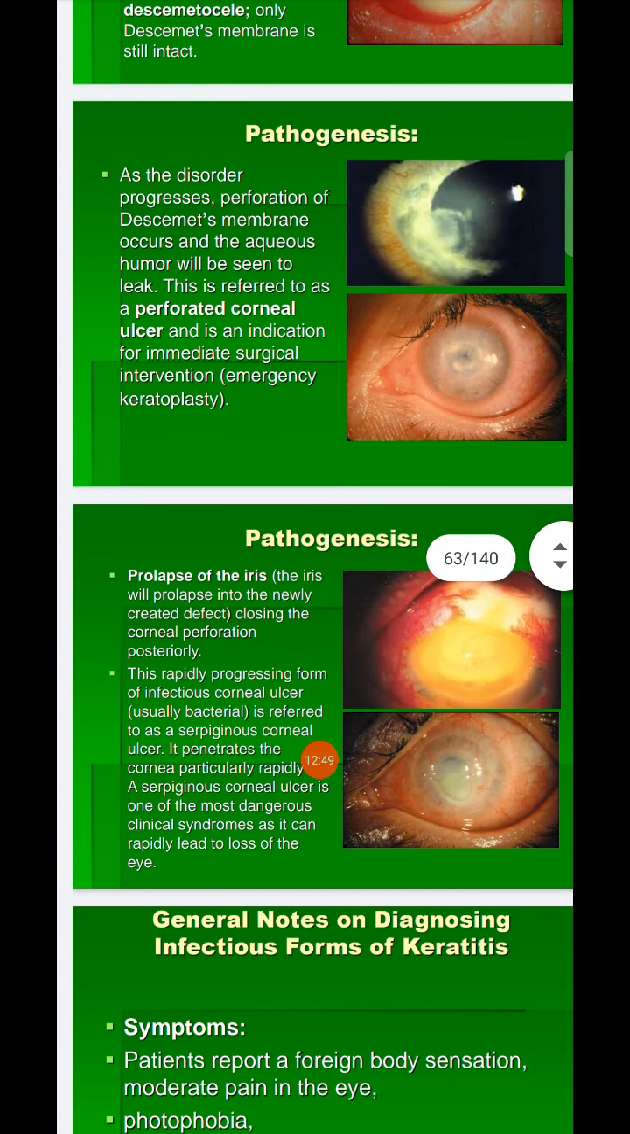Next one is prolapse of the iris. The iris will prolapse into the newly created defect, closing the corneal perforation posteriorly. A rapidly progressing infectious corneal ulcer, usually bacterial, is referred to as a serpiginous corneal ulcer.